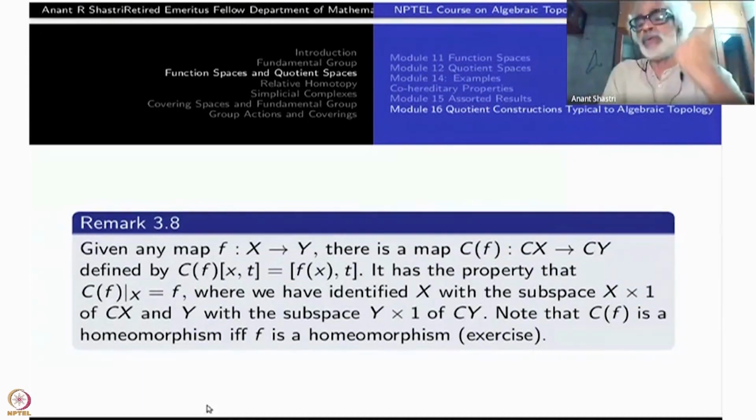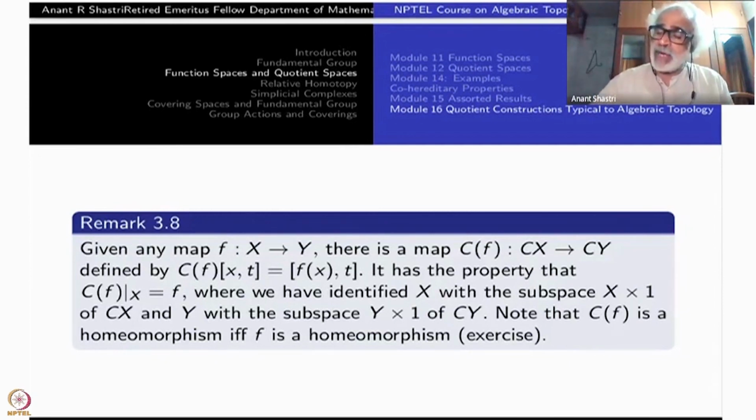But then you can pass down to the quotients. So that is Cf. Cf of [x, t] is [f(x), t]. The second coordinate t is not affected. It has the property that if you restrict it to X, namely X cross 1, then it is f. When you identify X with (x, 1), you can throw away that one, then it is just f(x). So it is f.